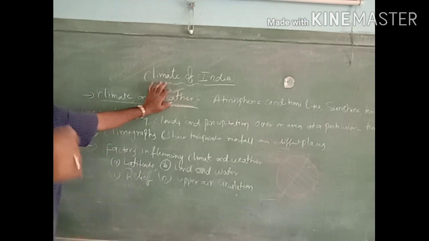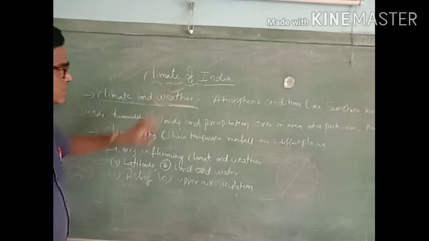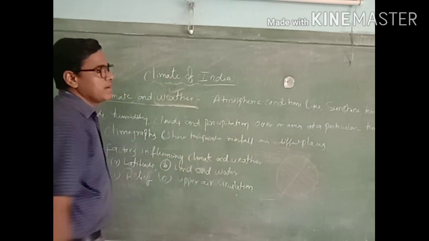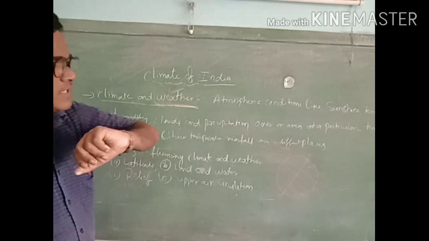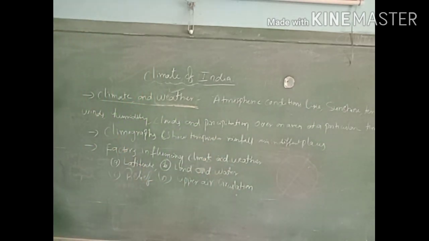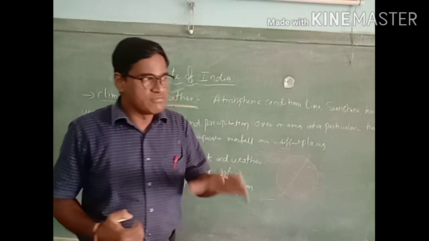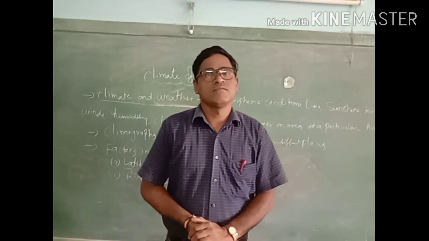All these winds, temperature, rainfall, humidity, precipitation, sunshine, all these will decide the weather. So weather is nothing but atmospheric conditions like sunshine, temperature, humidity, clouds, and precipitation over an area at a particular time referred to as weather.